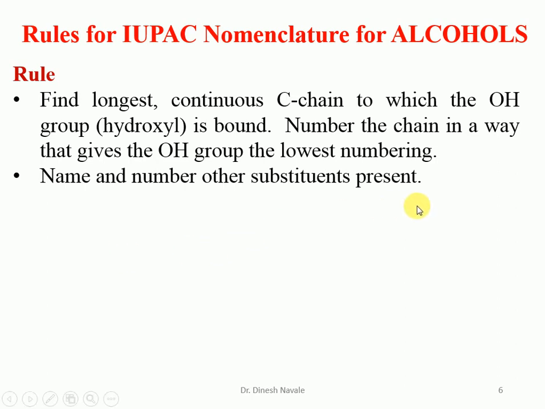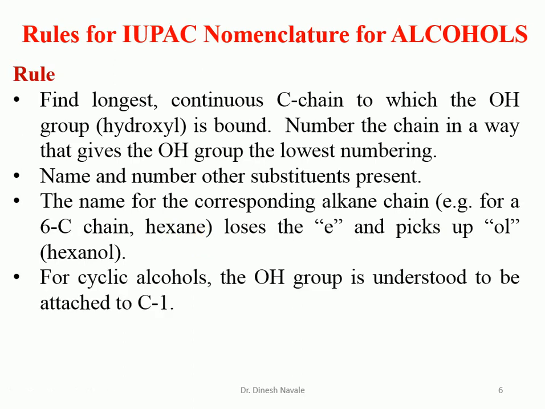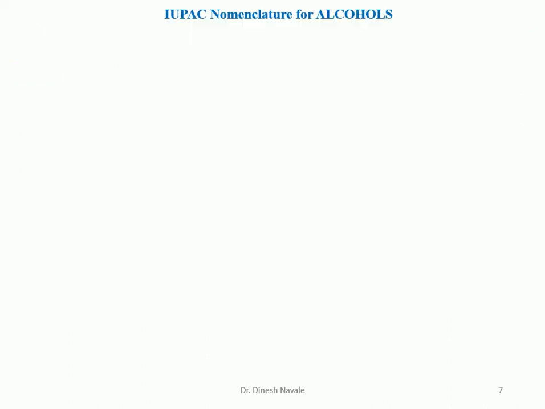Name and number the other substituents as per the rule. Use the name for the corresponding alkane chain, for example for a 6 carbon atom chain, it is hexane. So if there is a 6 carbon atom chain, the parent hydrocarbon alkane will be hexane, and the e of the alkane will be replaced by ol. So it is going to become hexanol, the IUPAC nomenclature for the alcohol. For a cyclic alcohol, we have to use the word cyclo, which should be put before the name of the alkane.